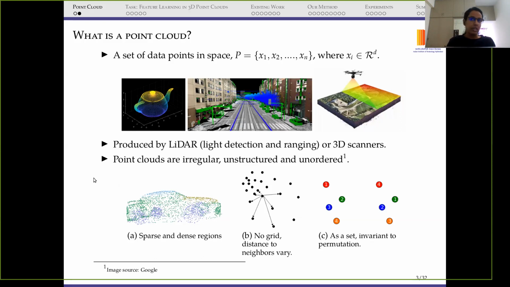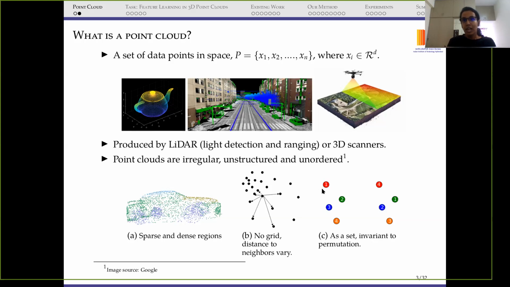So this was about the LiDAR scanners, and there are some properties of point clouds: they are irregular, unstructured, and unordered. By irregular, we mean that the spread of the points in the point cloud in subfigure A is not uniform. So we have sparse as well as dense regions. By unstructured, we mean that there is no grid-like structure, like we have grids in images. We have a 2D grid in images, but we don't have any grid here. And the distance from a point to its neighbors is not fixed. It would also vary.